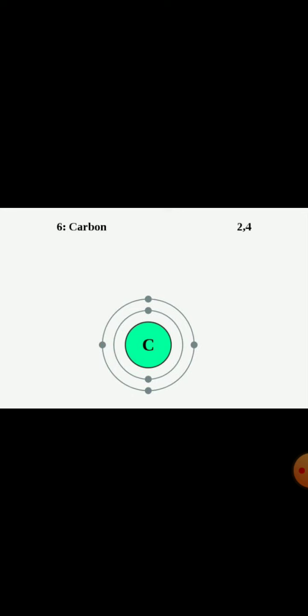Compounds of carbon are not necessarily made of carbon as the only element.